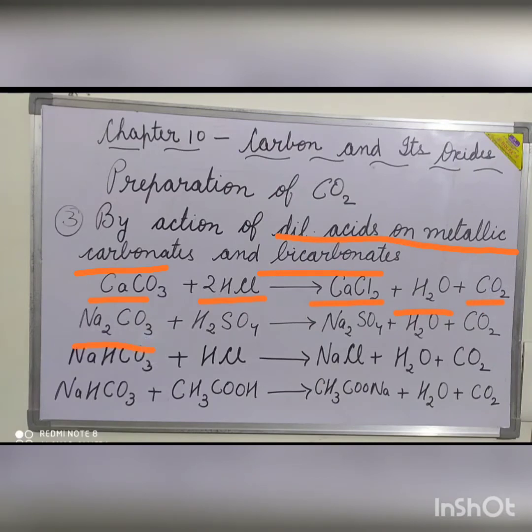Sodium carbonate reacts with dilute sulfuric acid to form sodium sulfate, water, and carbon dioxide. Sodium bicarbonate reacts with dilute hydrochloric acid, forming sodium chloride, water, and carbon dioxide. Sodium bicarbonate reacts with acetic acid, which is also known as vinegar, to form sodium acetate, water, and carbon dioxide.